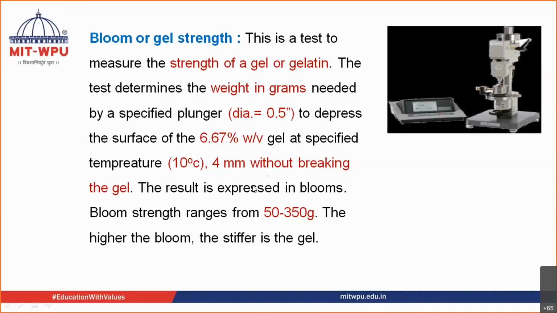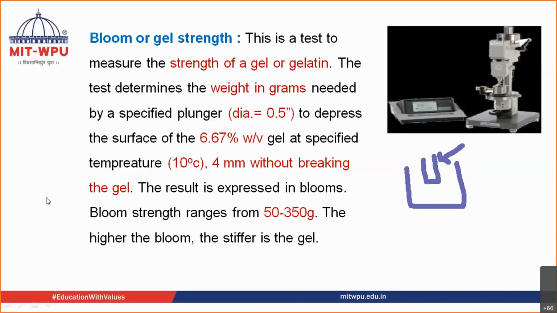Now let us talk about one of the important factors, that is the bloom strength. So what is the bloom strength? Bloom strength is also known as gel strength. It is very important. Please try to understand the definition of bloom strength. It is nothing but the weight in grams required by a specific plunger. So this is the plunger. The weight in grams required for this plunger to depress the surface of gelatin.